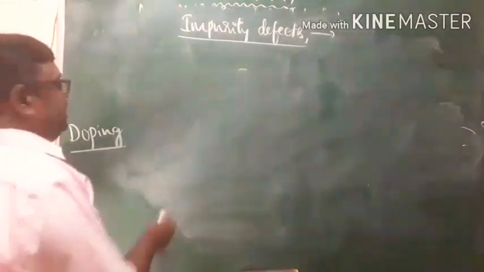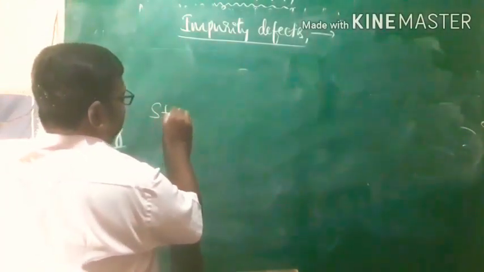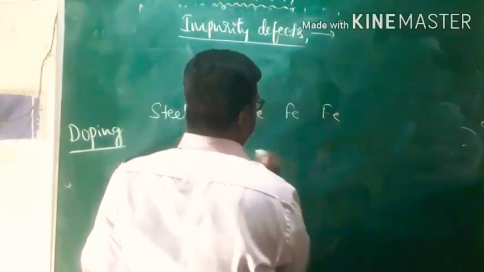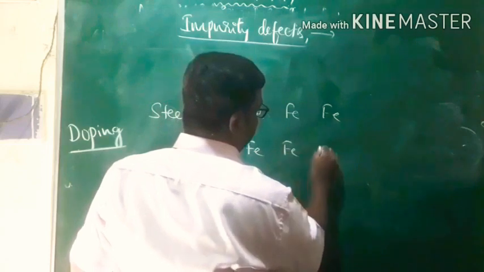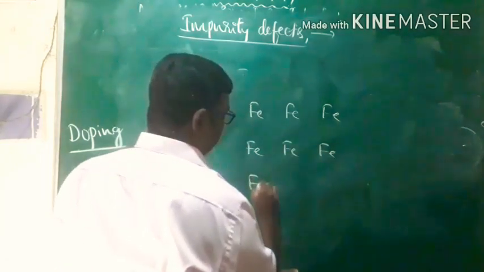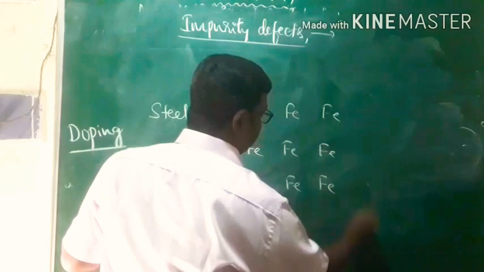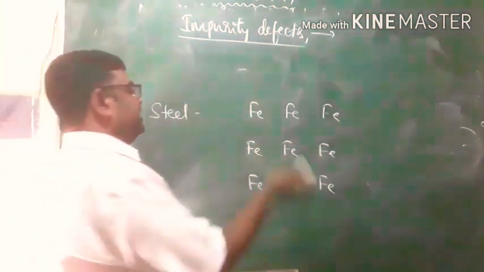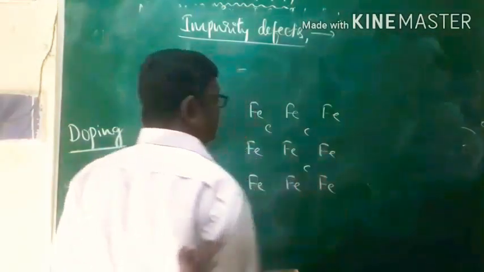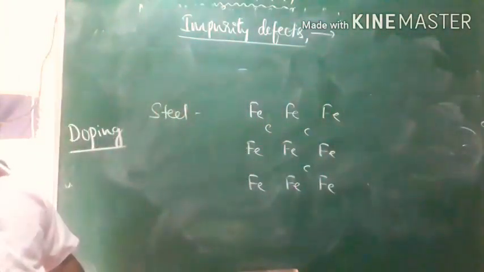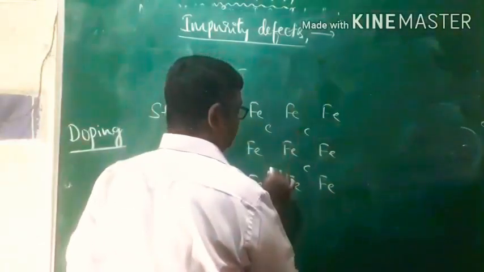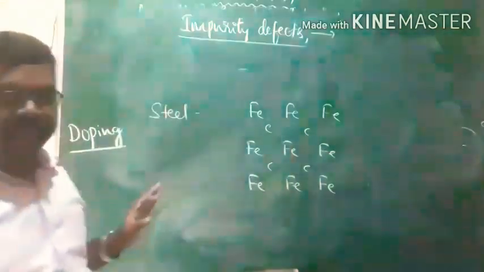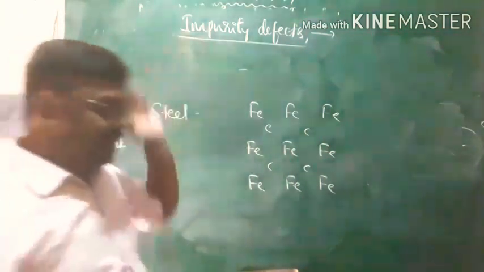I'll give one example, that is in the case of steel. Steel is characterized by a lattice of iron atoms. When carbon is added to the iron, iron is converted to steel. These carbon atoms occupy interstitial sites of the iron lattice. And of course here foreign atoms are occupying interstitial sites. So this is also impurity defect. I'll give one more example.